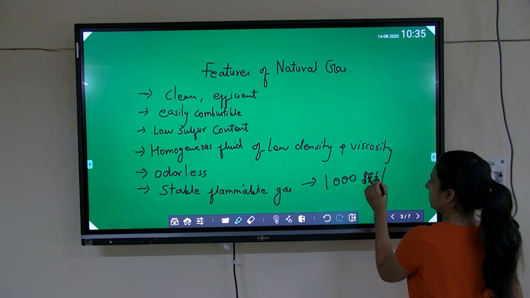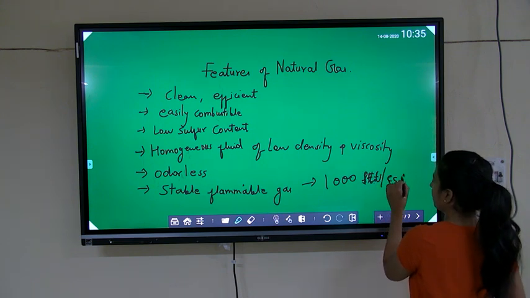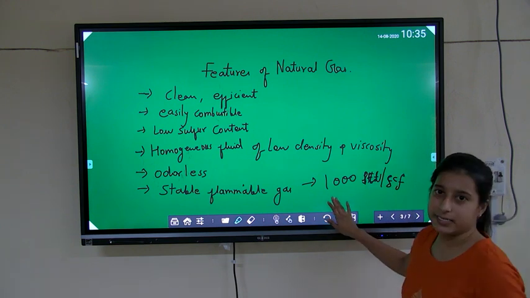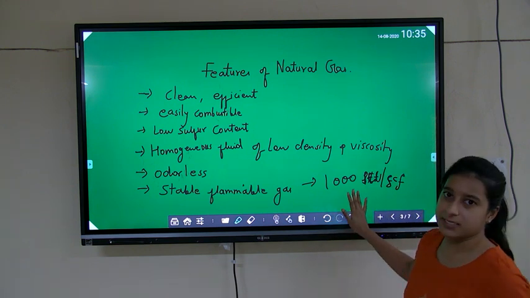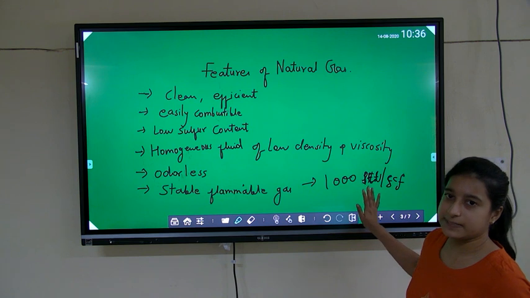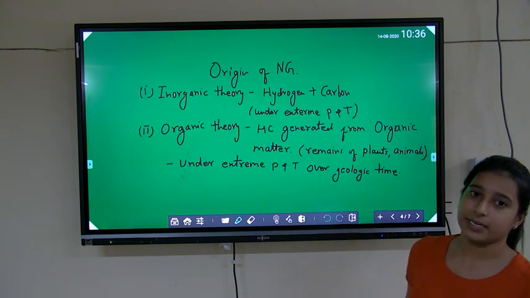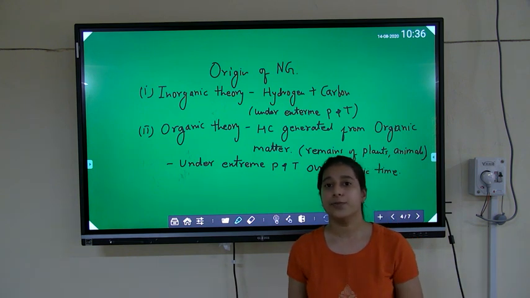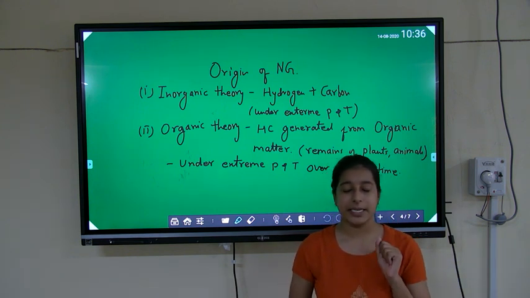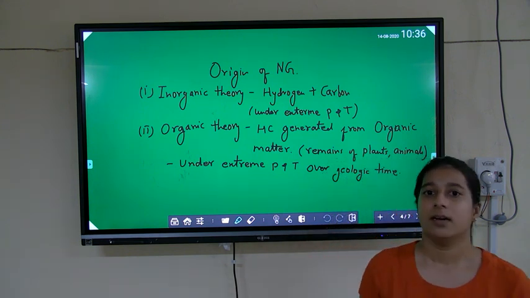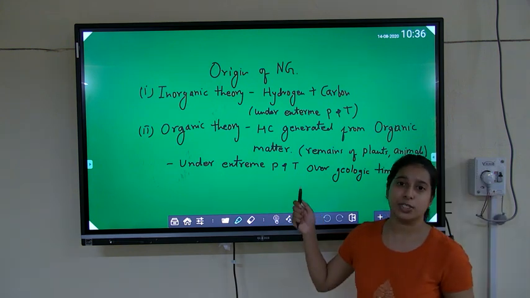Its energy content is 1000 BTU per SCM, which is the unit of its energy. Next is the origin of natural gas. How it originated. There are generally two theories about the origin of natural gas.